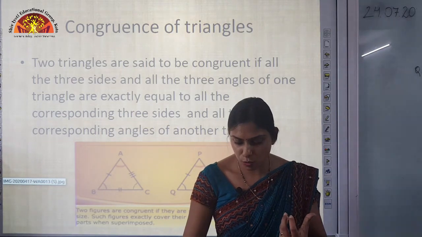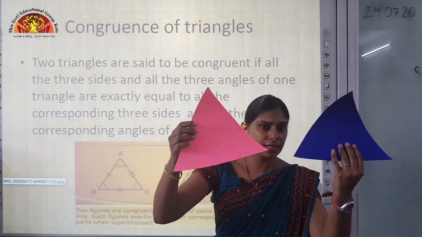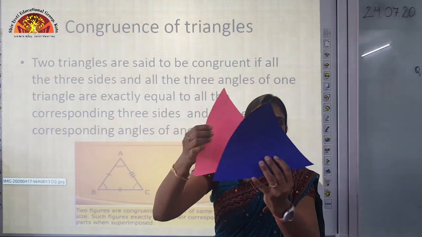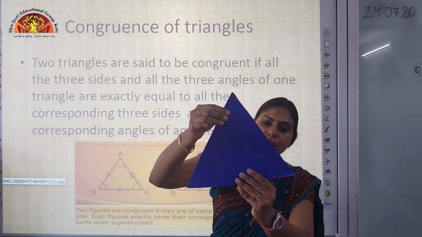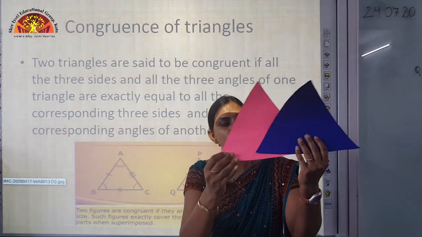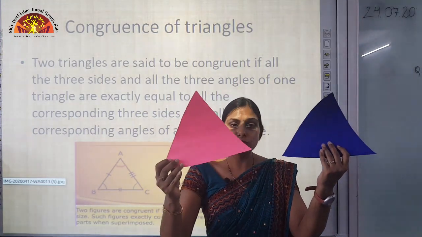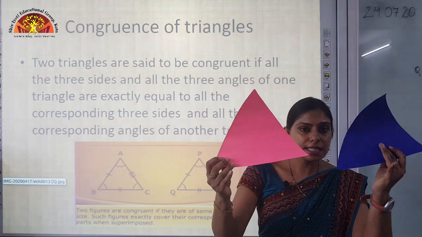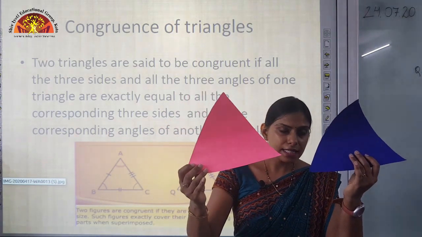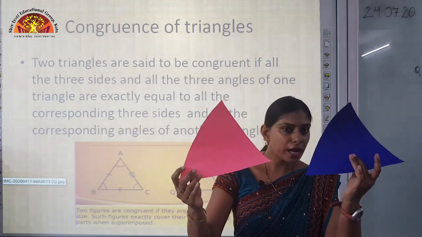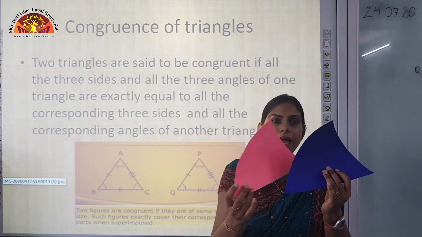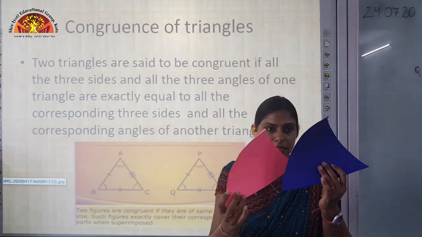You can see the triangles over here. You can see 2 triangles in my hand. If I superimpose one on the other, you can see they are of exactly the same shape and same size. So these 2 triangles are said to be congruent to each other. For the triangles to be congruent, all the 6 corresponding parts should be equal. That is, corresponding sides and corresponding angles of one triangle are exactly equal to the corresponding sides and corresponding angles of another triangle. Is it clear, students?